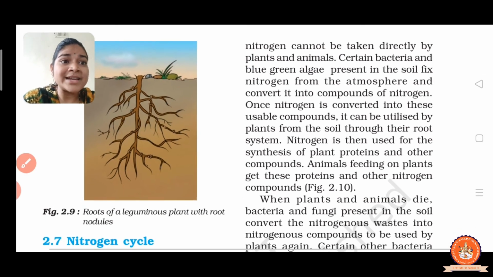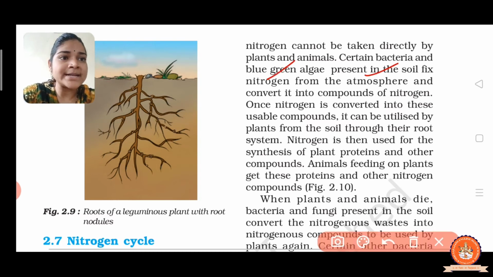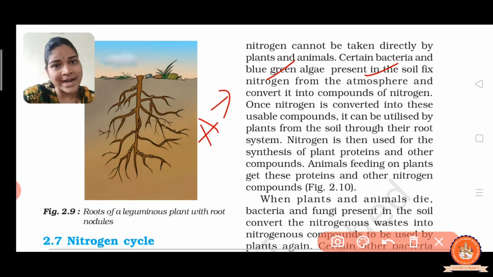So you know very well, just as I told you, certain bacteria and blue algae. Which certain bacteria? The Rhizobium bacteria and blue algae present in the soil. They fix nitrogen from the atmosphere and convert the atmospheric nitrogen into the usable form of nitrogen, into usable compounds. Right? And it can be utilized by plants from the soil.